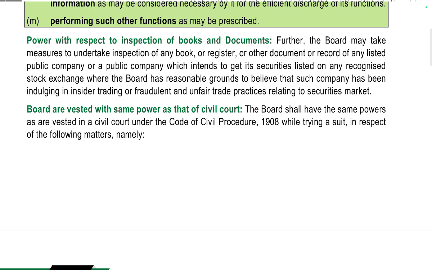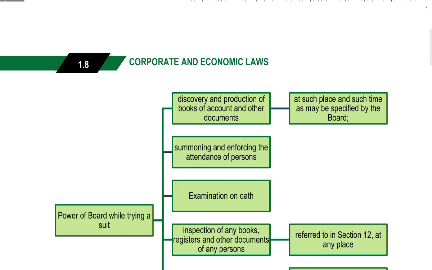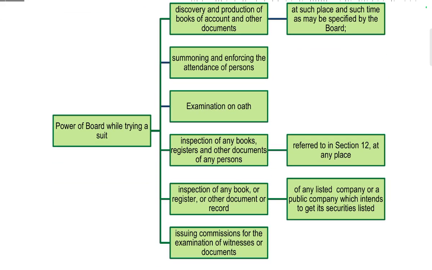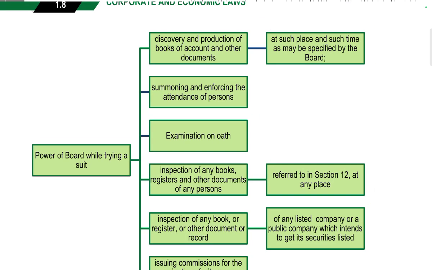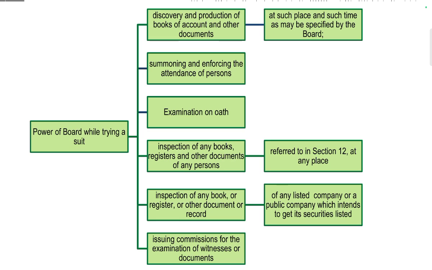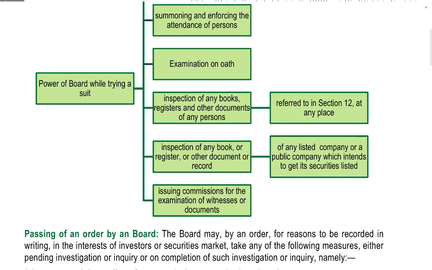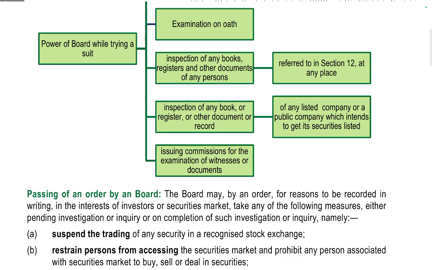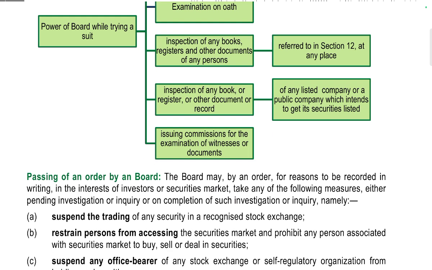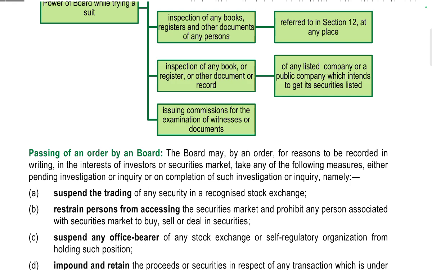The board also has the same powers as are vested in a civil court under the Code of Civil Procedure 1908 while trying a suit, in respect of the following matters, namely: discovery and production of books of accounts and other documents at such place and time as may be specified by the board; summoning and enforcing the attendance of persons and examining them on oath; inspection of the books, registers, and other documents of any person referred to in Section 12, and of any listed company or public company which intends to get its securities listed; and issuing commissions for the examination of witnesses or documents.